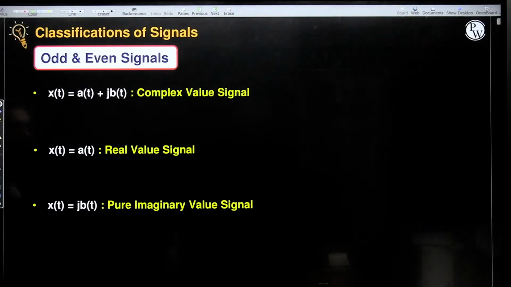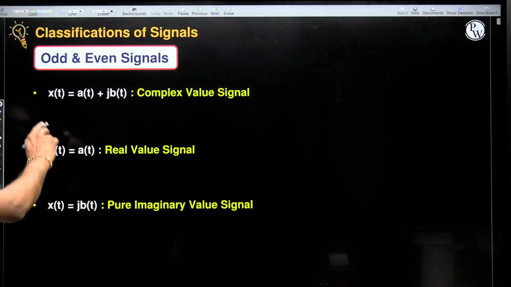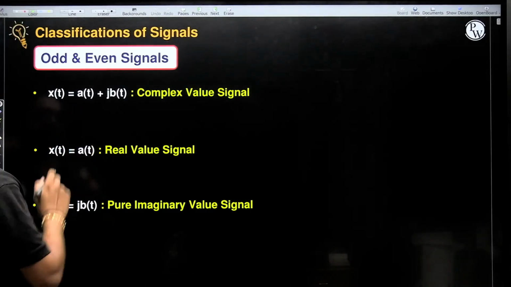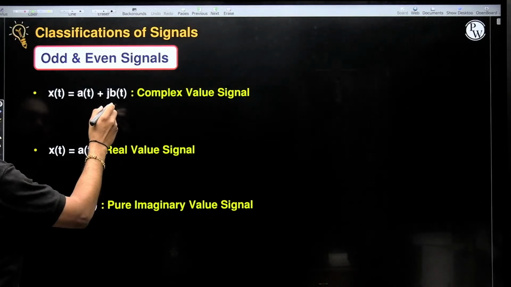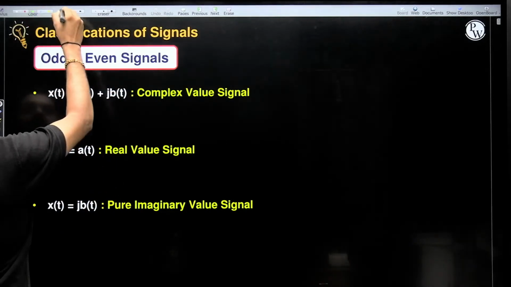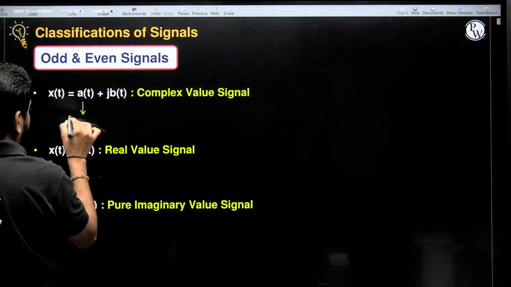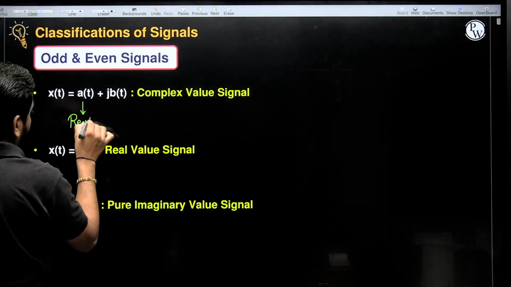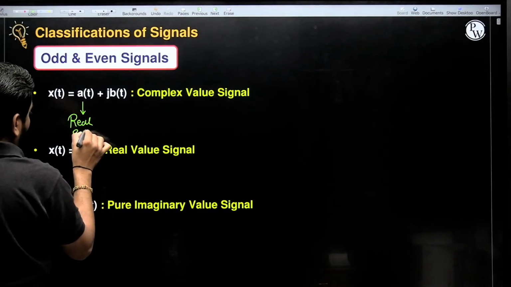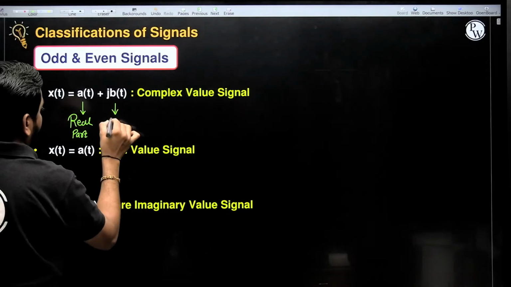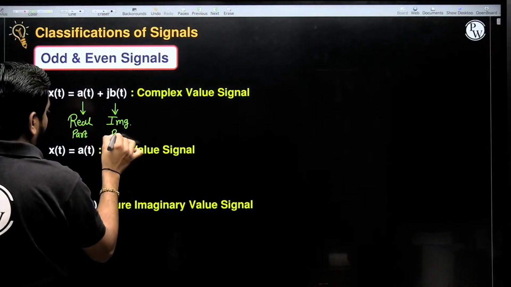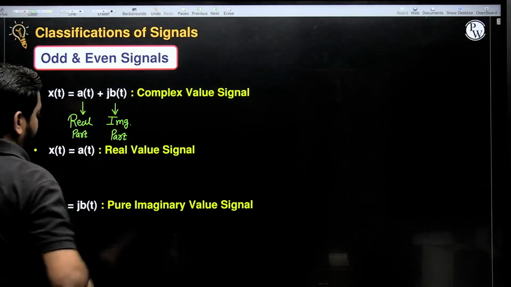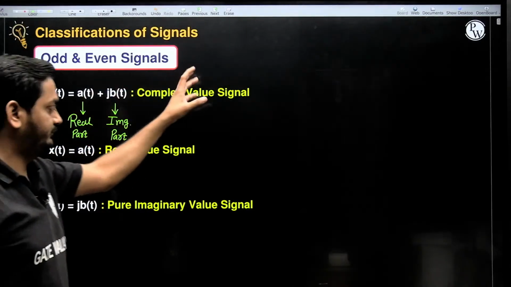So first of all, let us consider x of t equal to a of t plus j b of t. This is the real part and this is the imaginary part. Okay, and this signal is known as a complex valued signal.